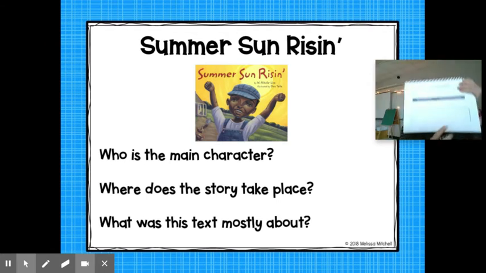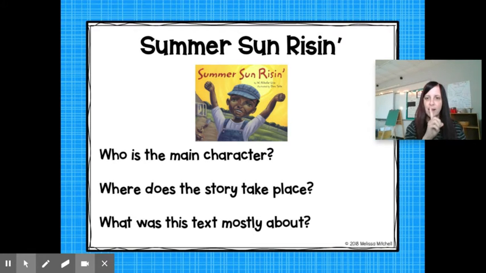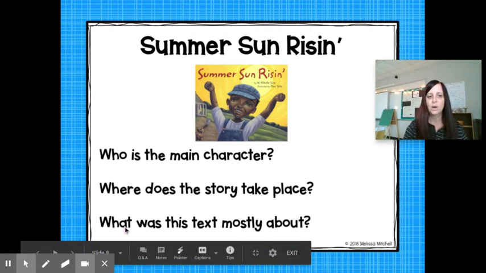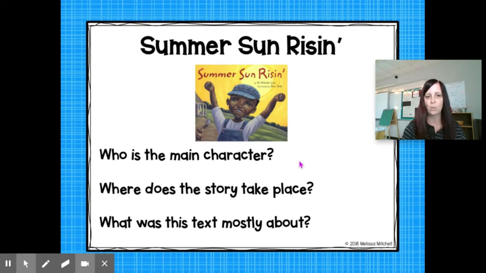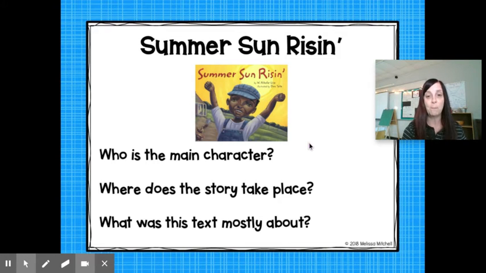Another word for where the story is, is the word setting. So who is the main character in the story and where does the story take place? That's on page 37. That's your assignment for today. We're going to talk about the next question later on next week. We're going to talk about what the book was mostly about. And remember, when they use the word text, that's another word for the word book.